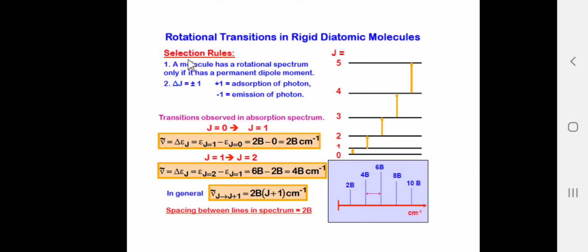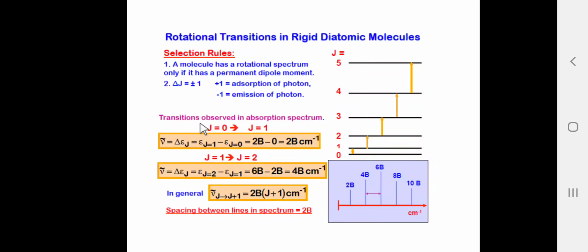So, let us summarize the selection rule. The molecule has a rotation spectrum only if it has a permanent dipole moment. So, only polar molecules give the rotation spectra. Selection rule, delta J is equal to plus minus 1. Plus 1 is absorption of a photon and minus 1 is emission of a photon.